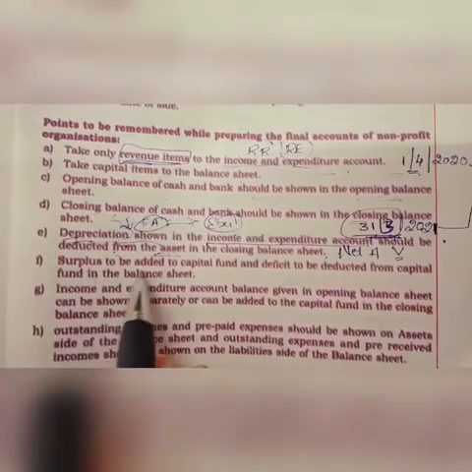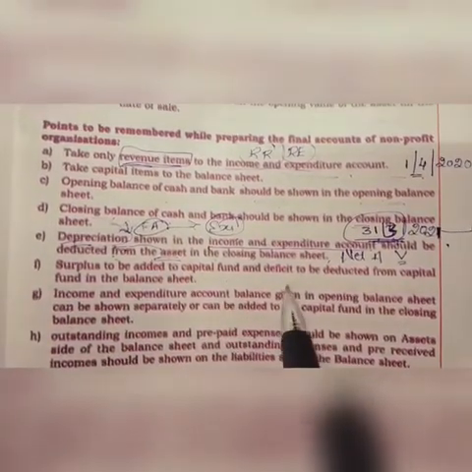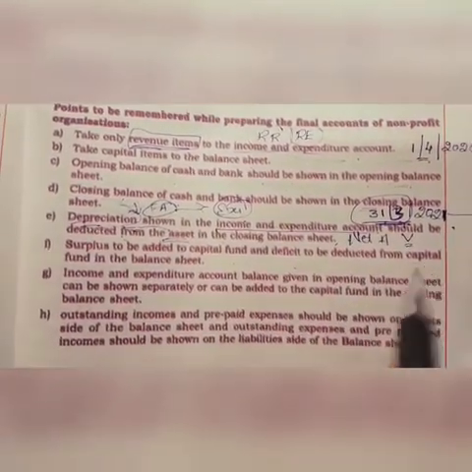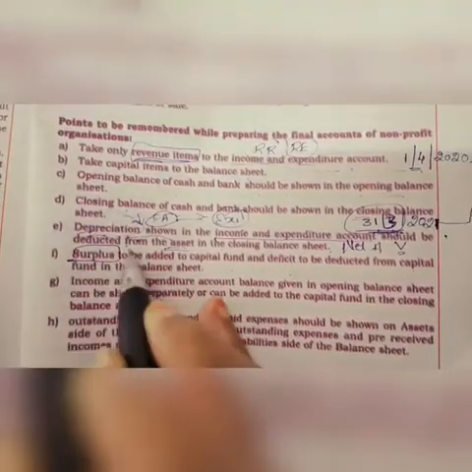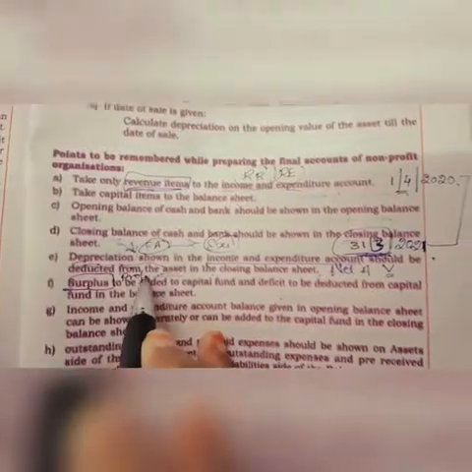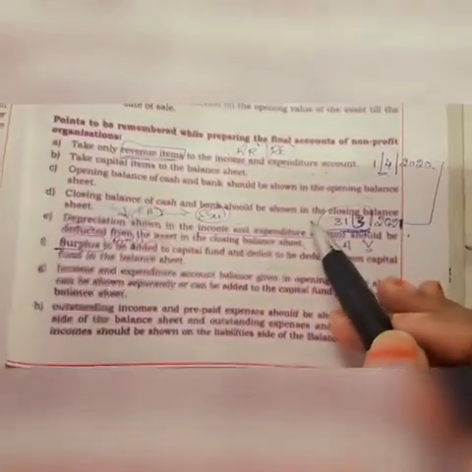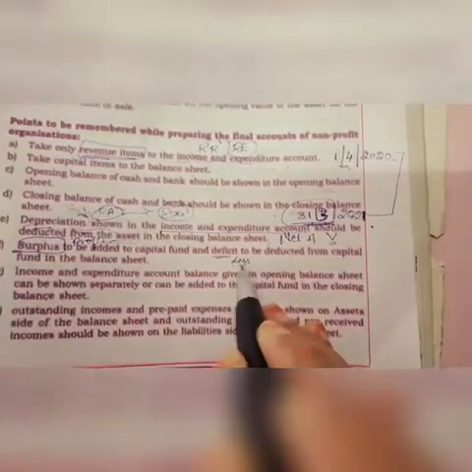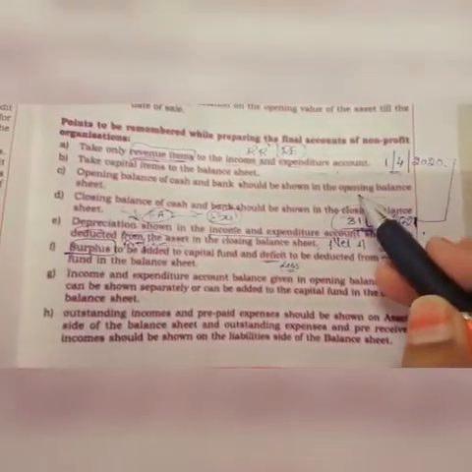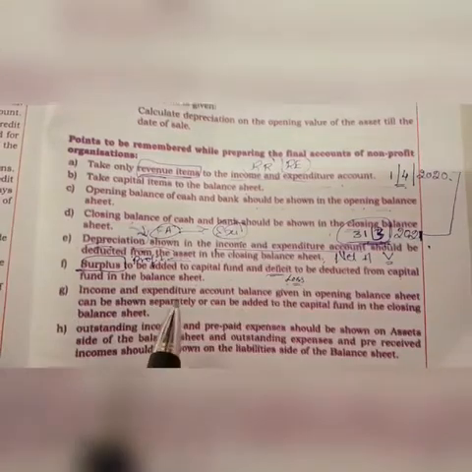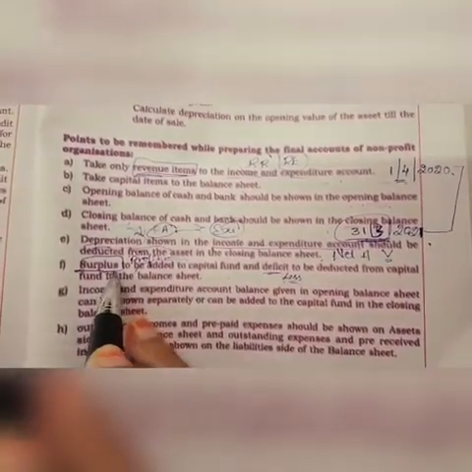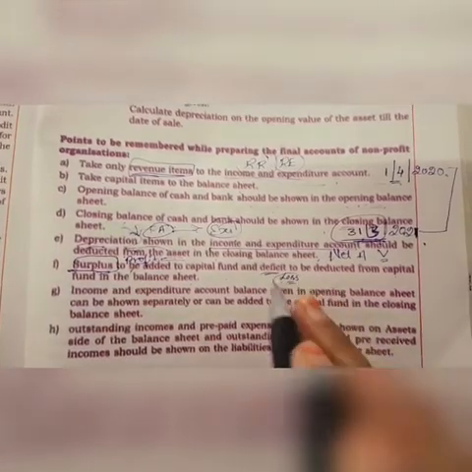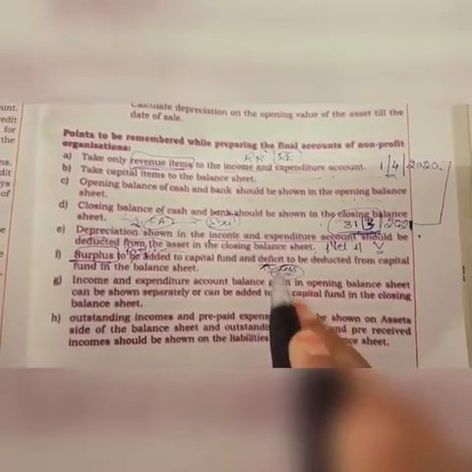Next one is that surplus is to be added to the capital fund and deficit is to be deducted from the capital fund in the balance sheet. Surplus is the amount of profit which we get in the income and expenditure account. Deficit is the amount of loss which we get in the not-for-profit organization. So a not-for-profit organization's profit is treated as surplus, and its loss is treated as deficit.